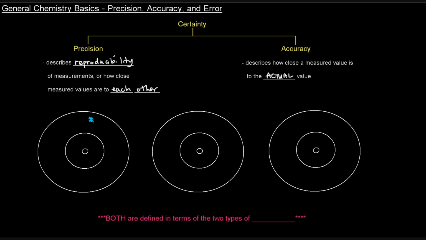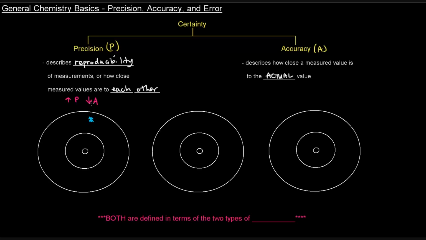In this case, let's call precision P, and let's call accuracy A. So here, this is very precise, but very low in accuracy. High precision, low accuracy.